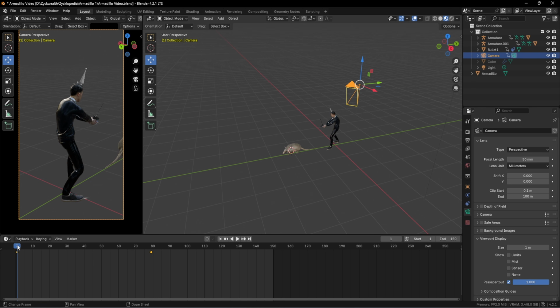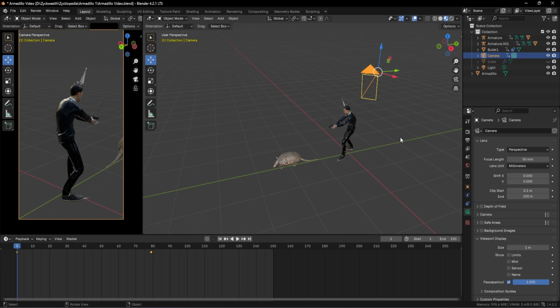And as per our reference video, our camera is moving along with our bullet's direction. And keyframing the camera movement along with our bullet's direction is going to be a little bit tough. And even if you try to do it as neatly as possible, it won't look that natural or that smooth. And there is an easy fix or an easy hack to do it. And this method is going to make your animations 10 times better.